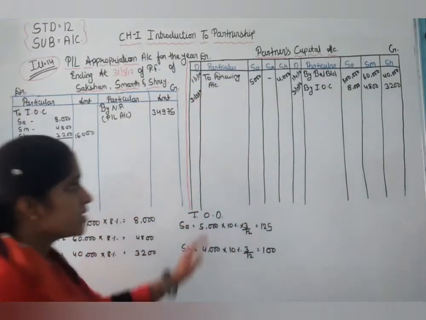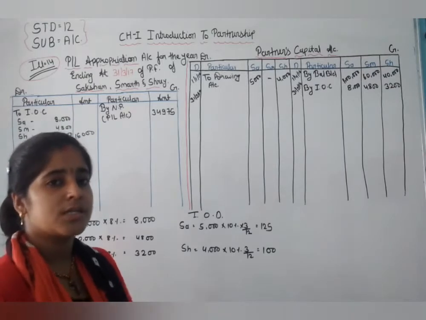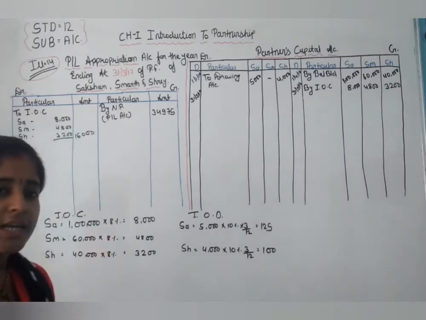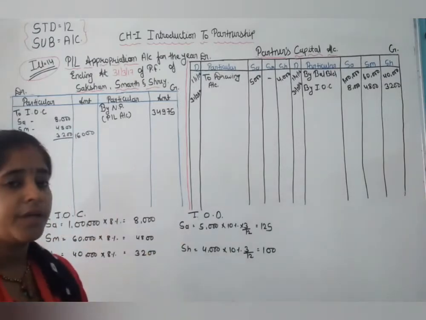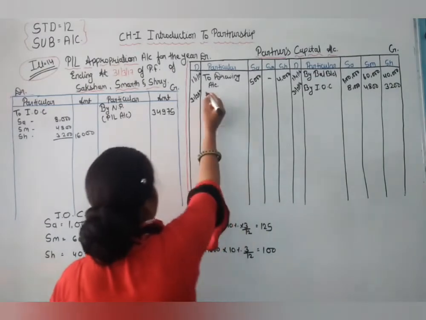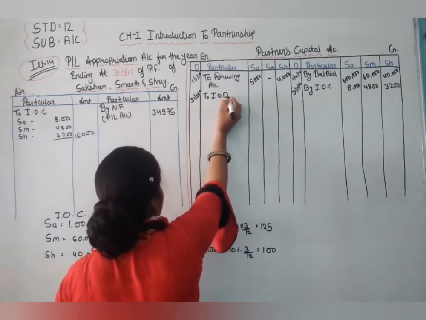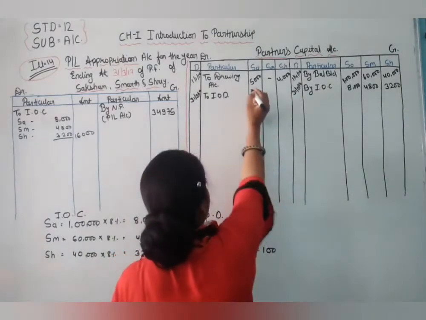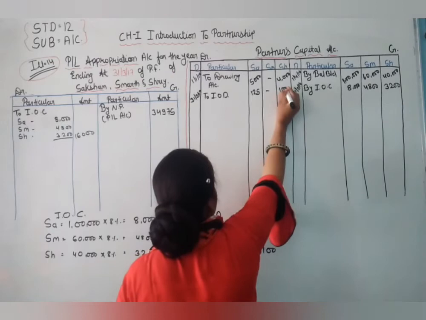So all these adjustments, interest on drawing, salary, bonus, commission, these are all charges paid to partners. All these entries are made at the end of the year. So, to interest on drawing, here 125 and 100.